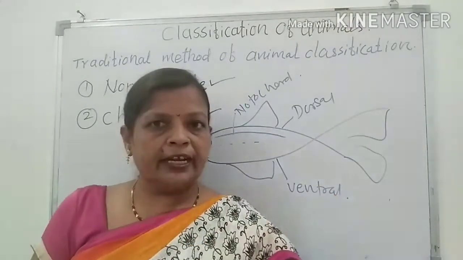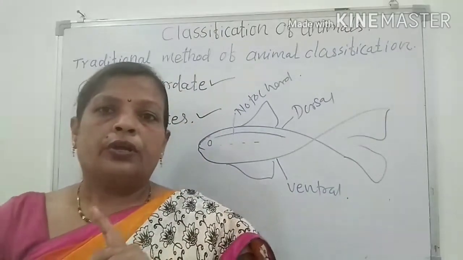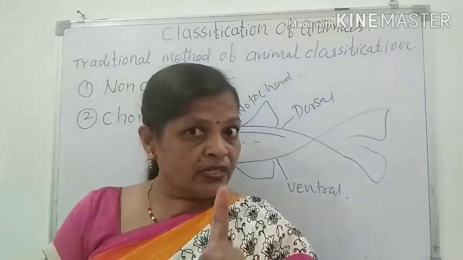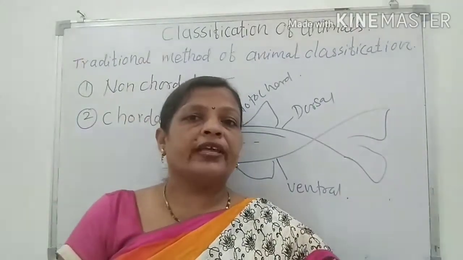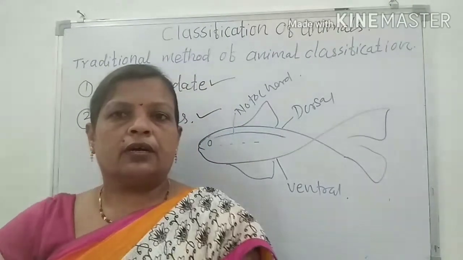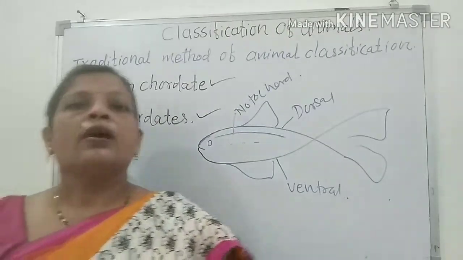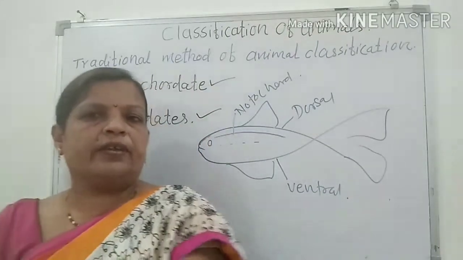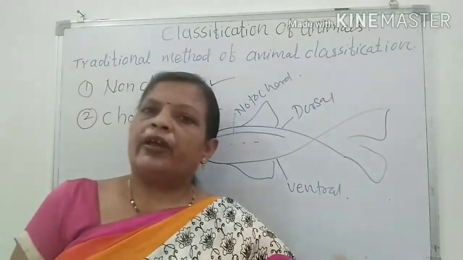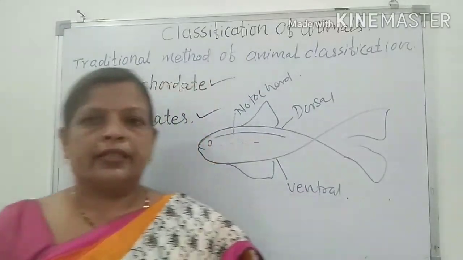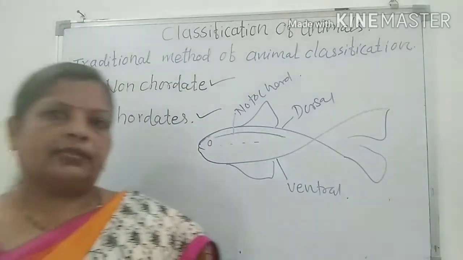And this is the second difference between the chordates and non-chordates. Which is the first difference? The notochord is present in the chordates and the notochord is absent in the non-chordates. The second difference: pharyngeal gill slits are present in the chordates. The pharyngeal gill slits are absent in the non-chordates.